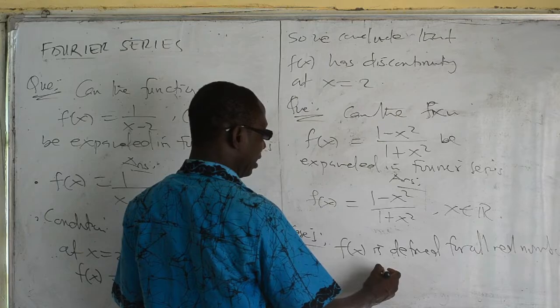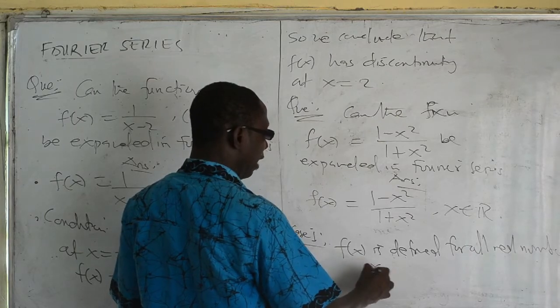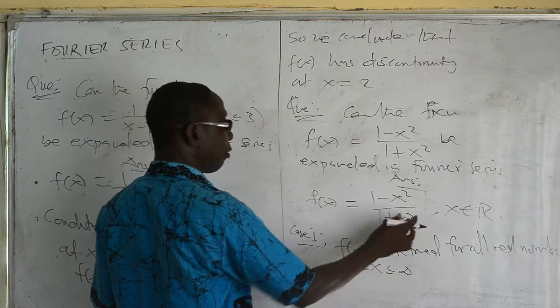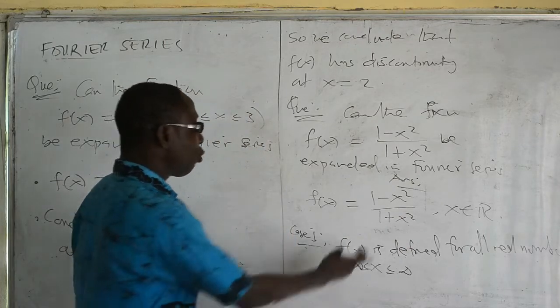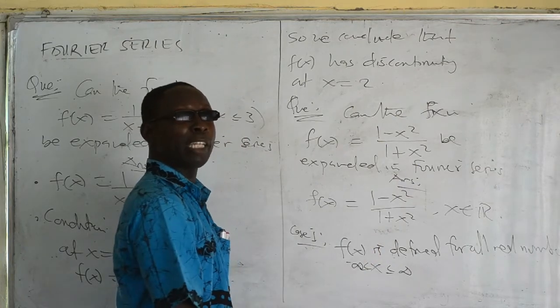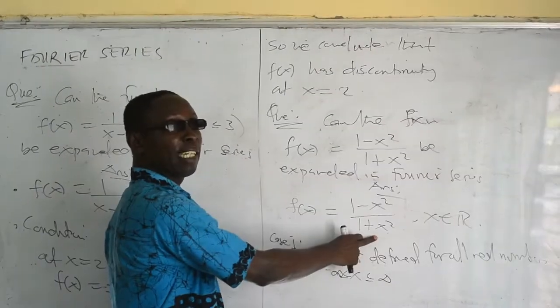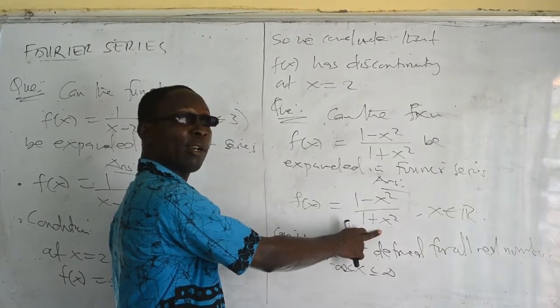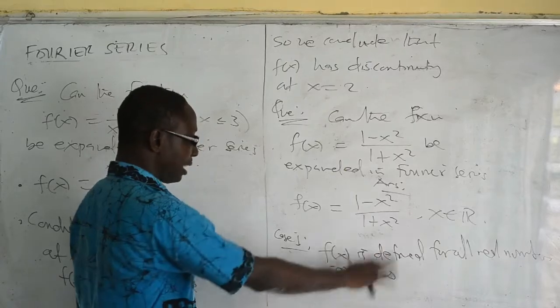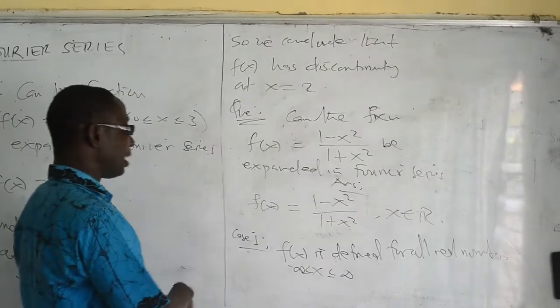So we can say that for every number between positive and negative infinity, it will never give us math error. It will never give us infinity, because there's no value of x that, when you put it inside this, gives you a math error. When you put x is equal to 0, you won't get math error. When you put x is equal to 1, you're not getting math error, etc. Okay, so that is the first case. Let's go to the second case to prove it.